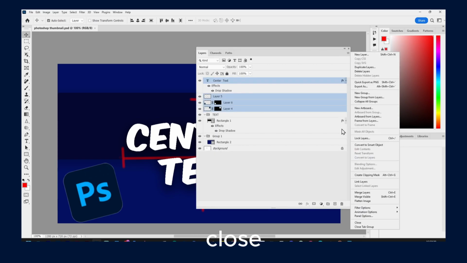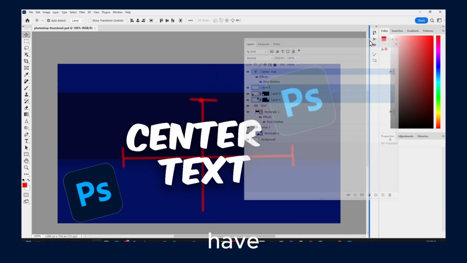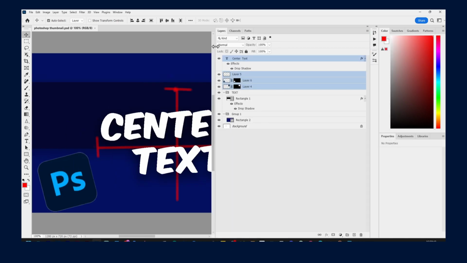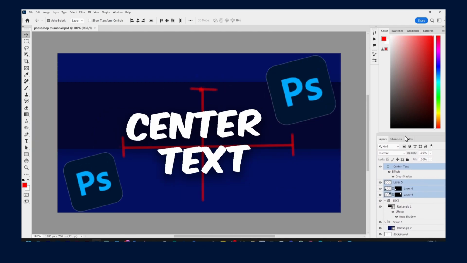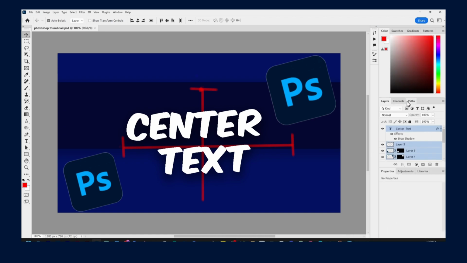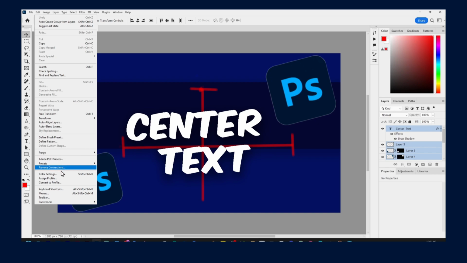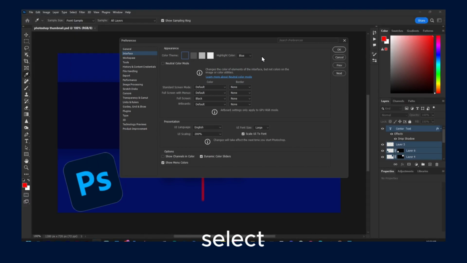Now you can also close this. You can close this layer, or close tab group, or you can also move it here. So you have everything organized, and now it's here, which occupies too much space, so I'm going to move it here. All right, and now here we have the layers. And if you want to change the aspect of the interface, we can go here and select the color theme.